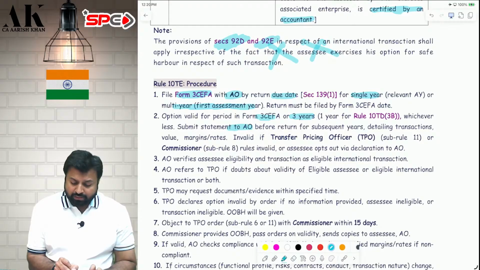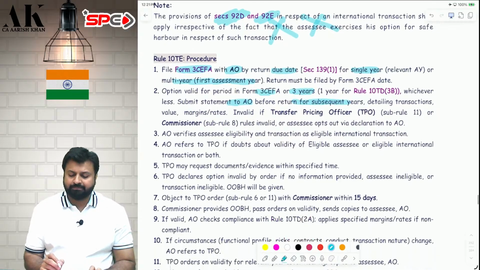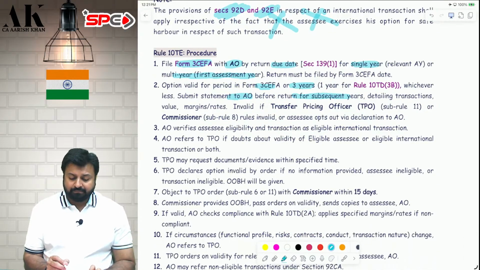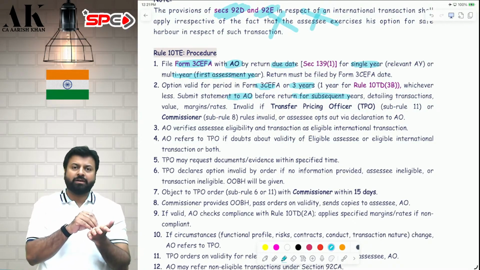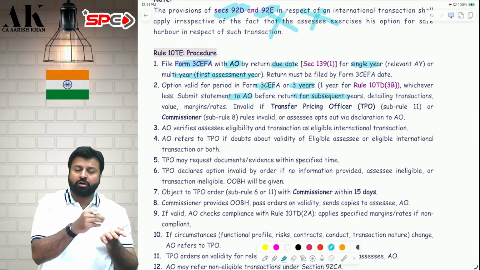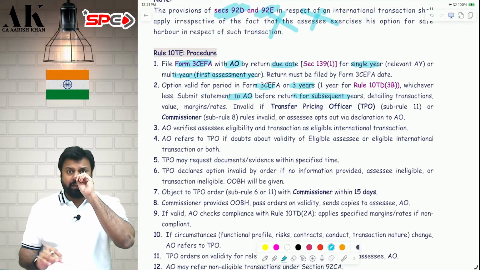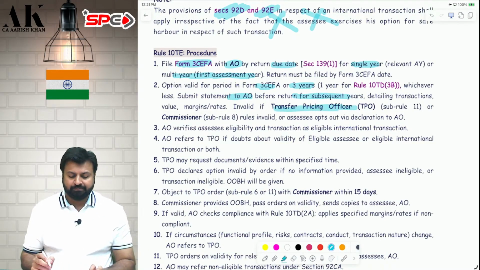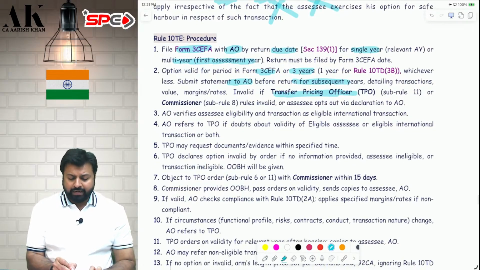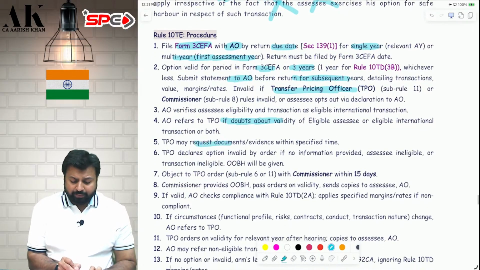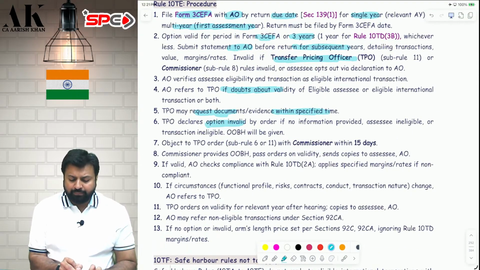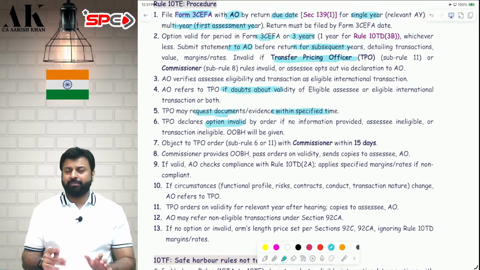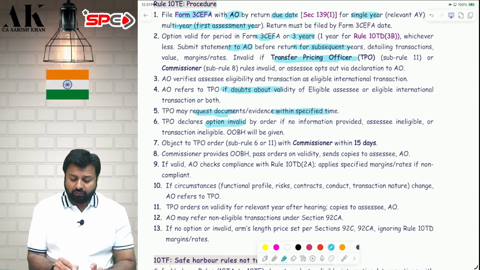You have to give the statement to the assessing officer before the due date of filing of return. After that, the assessing officer may accept the application or he may not accept your application. He will check whether you are doing an eligible transaction or not, whether you are showing proper margin or not. If he has any doubt, he can refer the matter to the TPO. Okay. Then the TPO may request you to furnish some documents. After that, the TPO may declare your application to be invalid. The TPO will say that you are not eligible for safe harbor. He will give you an opportunity of being heard.